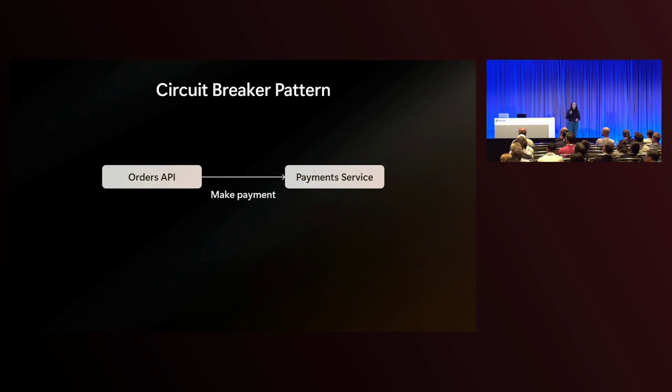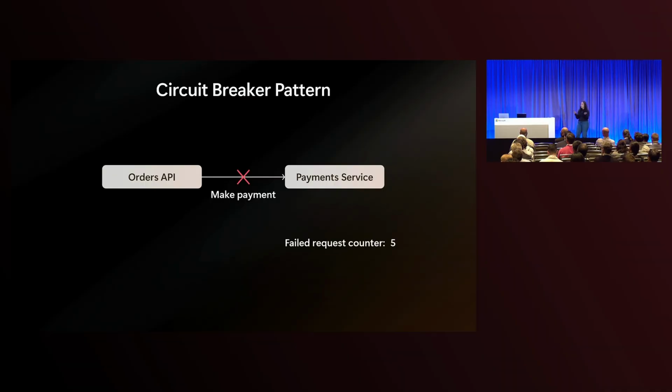Let's see how we can use the circuit breaker pattern in our application. Now, I have an Orders API here, and the Orders API is responsible for calling out to a third-party payment service to submit our payments. Unfortunately, the payment service that we're using is a little bit flaky, and we frequently get failed requests. With the circuit breaker pattern, you can keep a counter of these failed requests. As the counter goes up, we'll eventually hit a threshold.